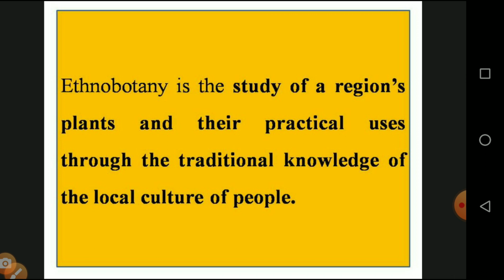Siddha is the oldest medicine of the world, but still now we cannot identify what the plants are, what their uses are, and how they treated the diseases, because all this existed only as knowledge, not in printed books or shared knowledge. By this, the olden or traditional system of medicine has been eliminated from the world, but ethnobotany is recalling the study of regional plants and their practical uses through the traditional knowledge of local culture people. It is a 2 mark question.